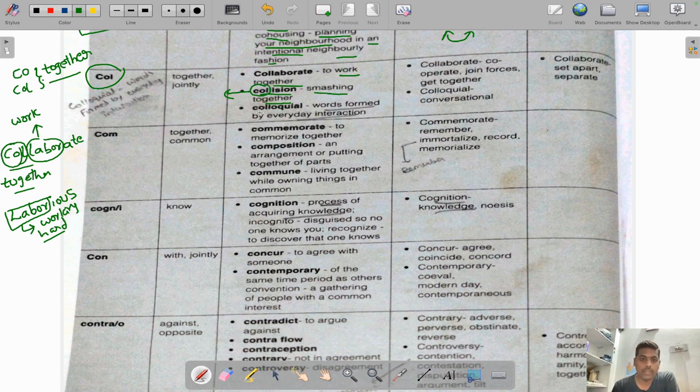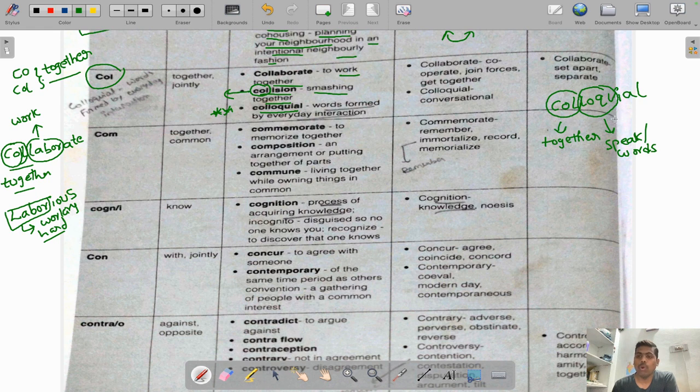The next one is colloquial. Colloquial is very important, guys. You can make a note of this one. Let me split this one. It is COLLOQUIAL. COL means together, and LOQU means something related to speaking, or sometimes words.